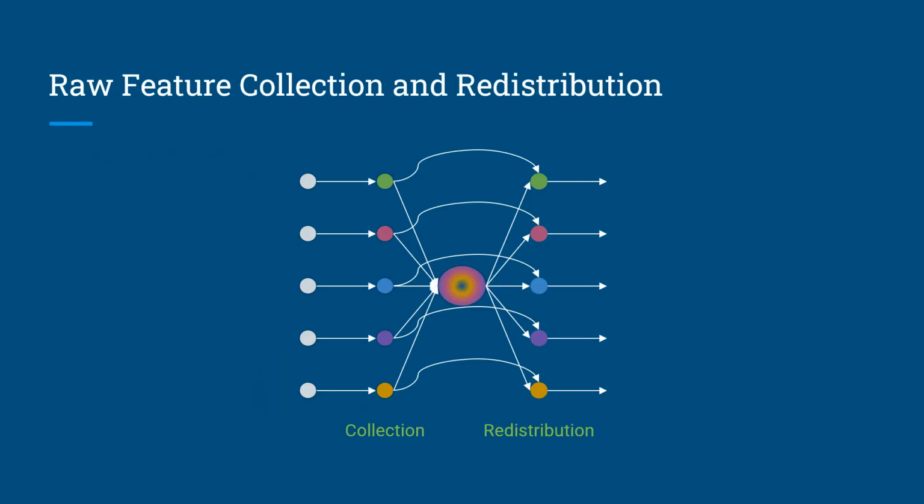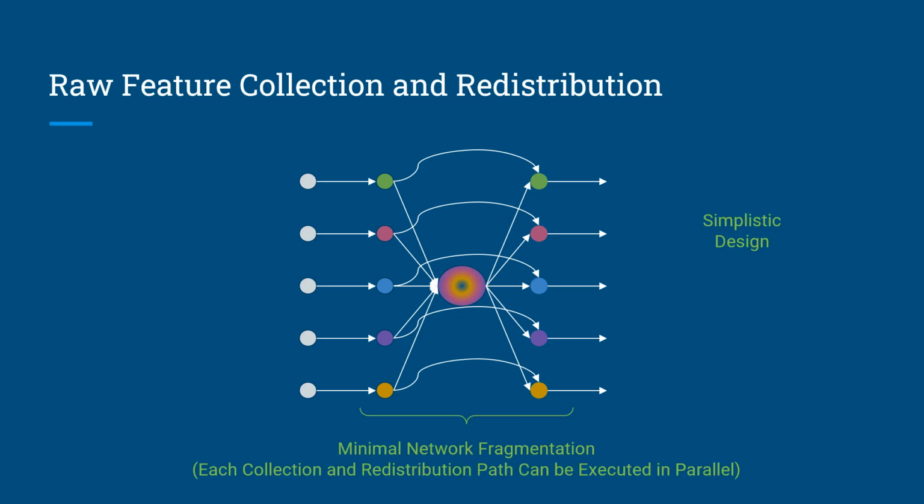Our RFCR module can be defined simply as collection, denoted by a weighted sum of multi-scale features, followed by redistribution, denoted by simple concatenation of the combined feature with the original features. Our module is simplistic with space for parallelization at every step, since each collection and redistribution path for every scale can be executed in parallel.